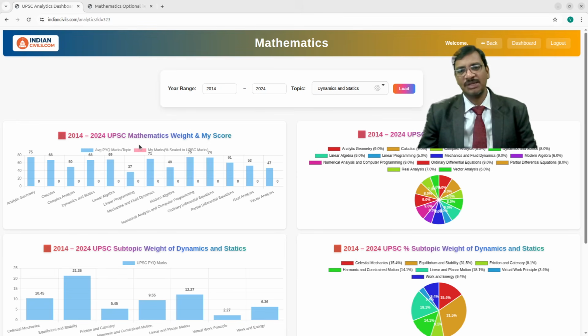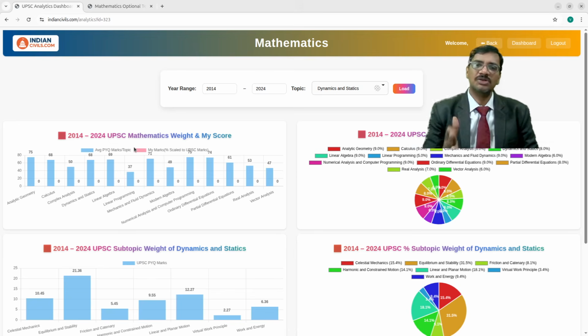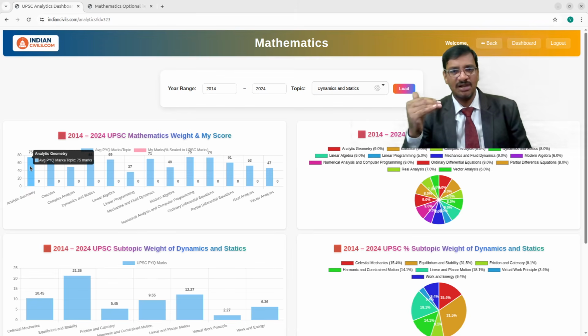If you write the examination, I will average out all the topics, that is, how many marks the test carried and how many marks you got. That percentage I will calculate and scale it to UPSC marks, so that you can compare where you stand in your UPSC preparation.